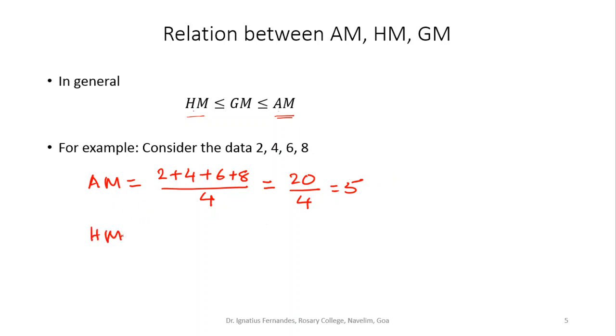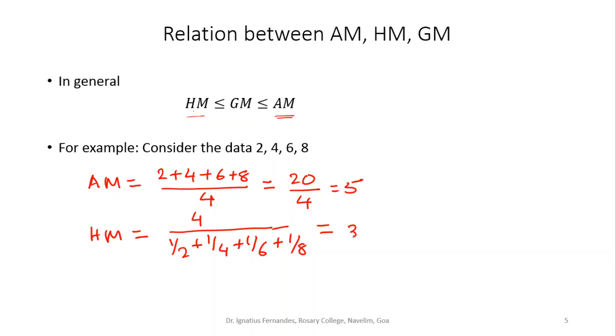If I want to find out the harmonic mean, the way we calculate it, these are 4 numbers, so I'll say 4 divided by the sum of the reciprocals: 1 upon 2 plus 1 upon 4 plus 1 upon 6 plus 1 upon 8. We take the reciprocals, add all the numbers, and then 4 divided by the value that you get.